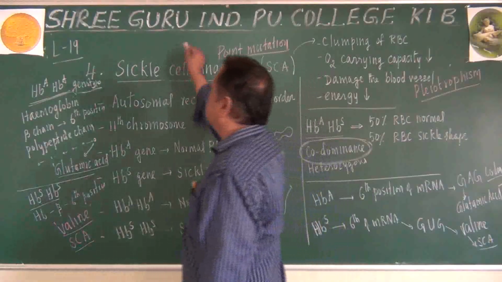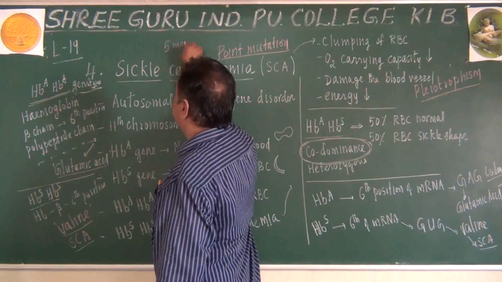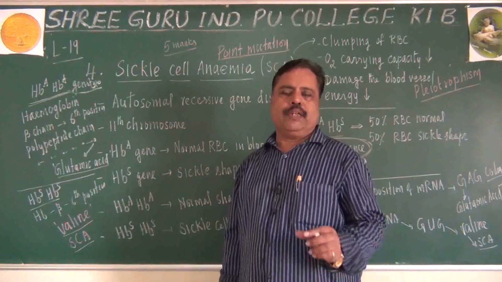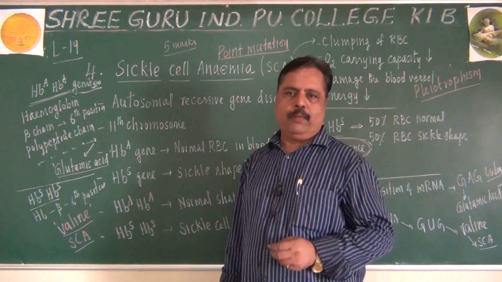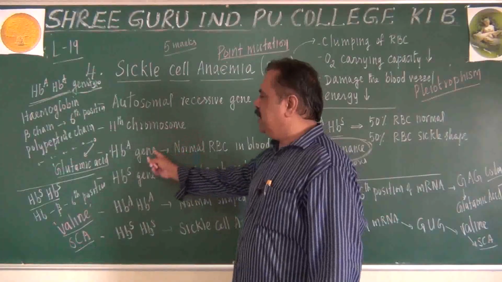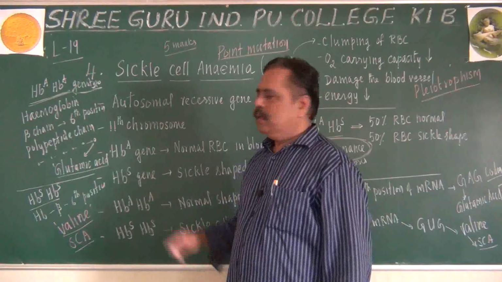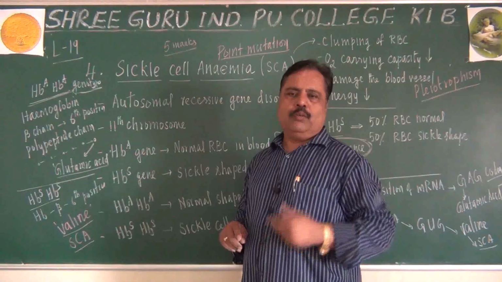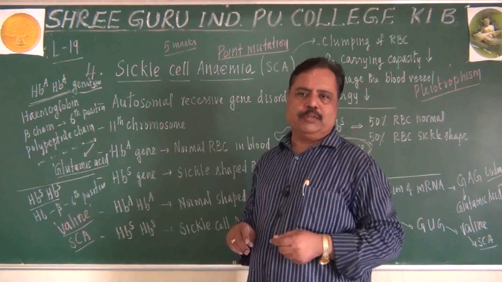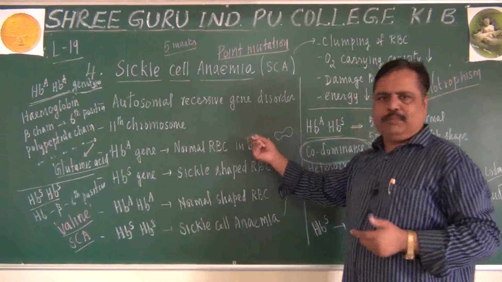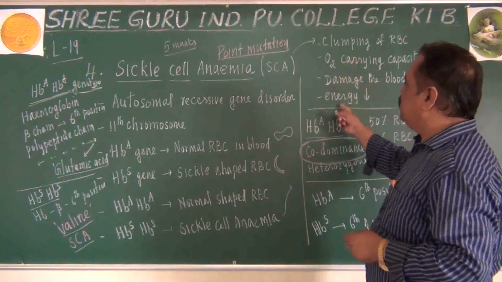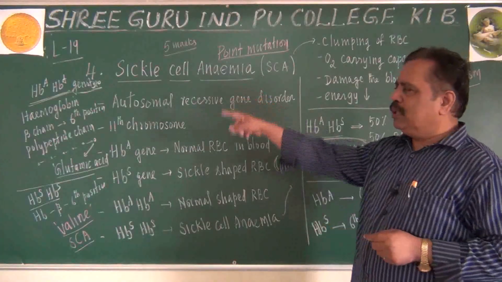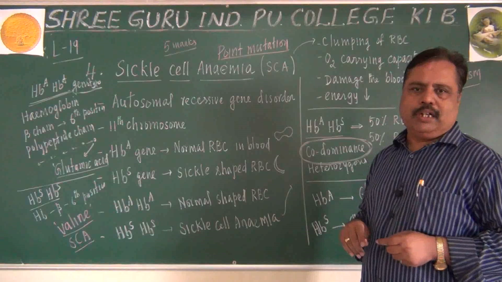Sickle cell anemia is an important 5-mark question. Write the causes and effects of sickle cell anemia. What is the cause? HBA becomes HBS. What will be the effect? Shape of RBC will become sickle shape. What are the phenotypic changes you will observe? Even morphology of RBC is changing, that's okay. In addition to that, 4 more problems are created. Apart from that, I told you the mechanism of sickle cell anemia also.